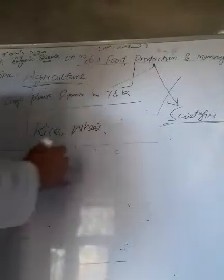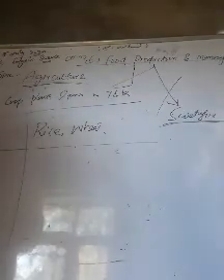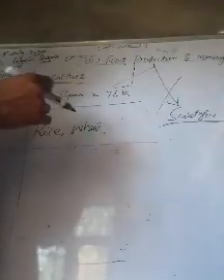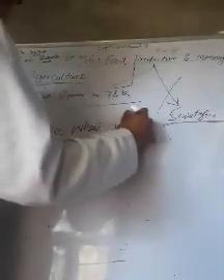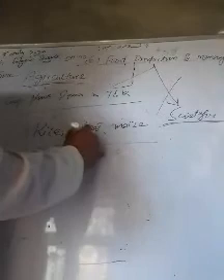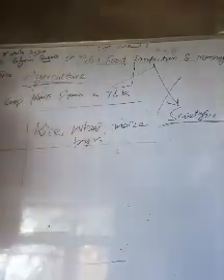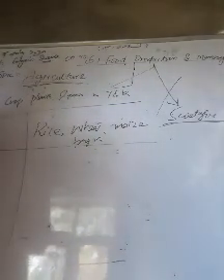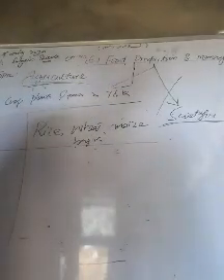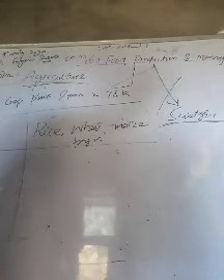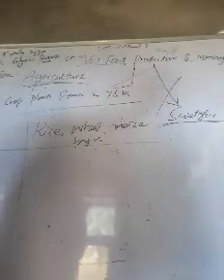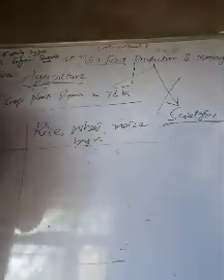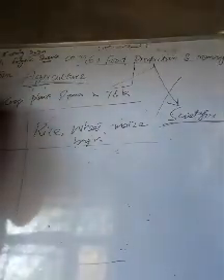Rice, wheat, especially in the Jammu sector, in Udhampur, and maize, bajra, etc. These are actually the main crops grown in Jammu and Kashmir.